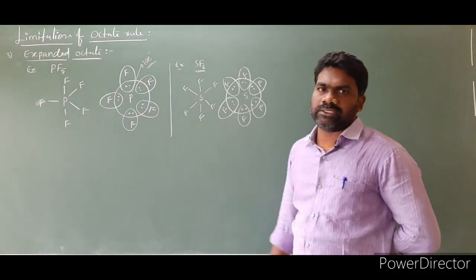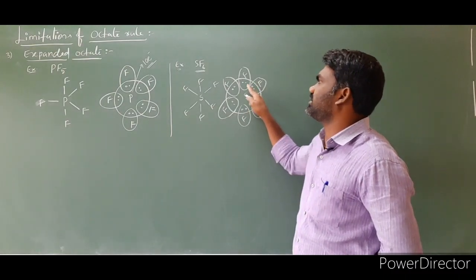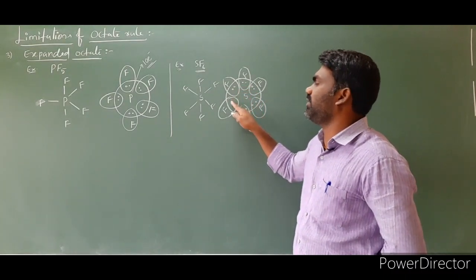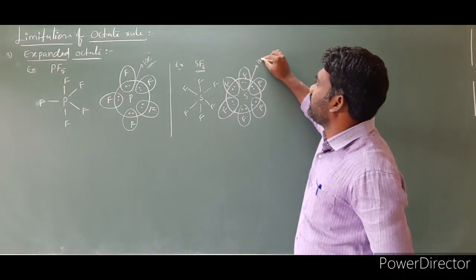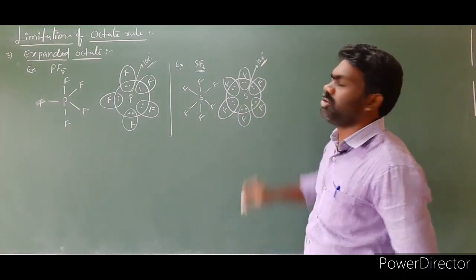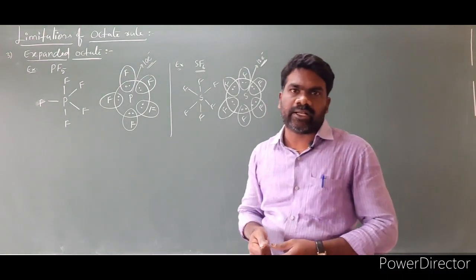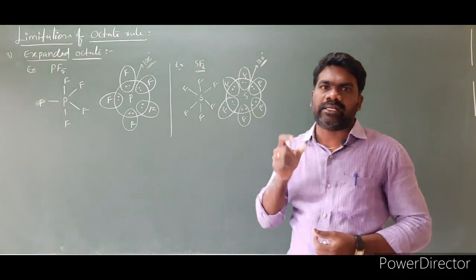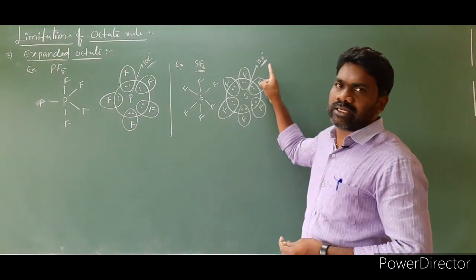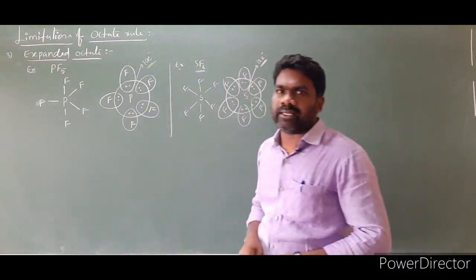Now count the number of electrons surrounding the sulfur: 1, 2, 3, 4, 5, 6, 7, 8, 9, 10, 11, 12. The number of electrons surrounding the central atom sulfur is 12 electrons. The 12 electrons are greater than 8 according to the octet rule. According to the octet rule, the compound will be stable if it contains 8 electrons. But here there are 12 electrons. Greater than 8 is what we call an expanded octet.